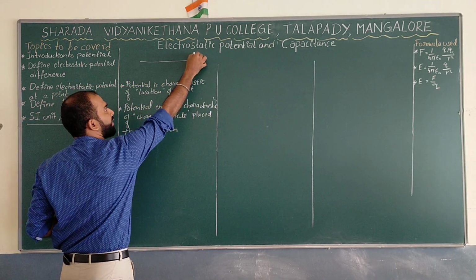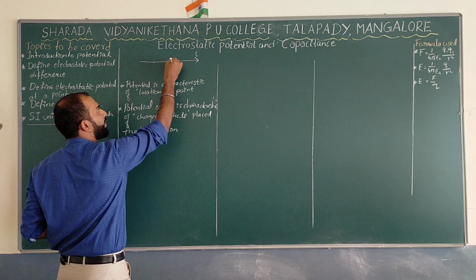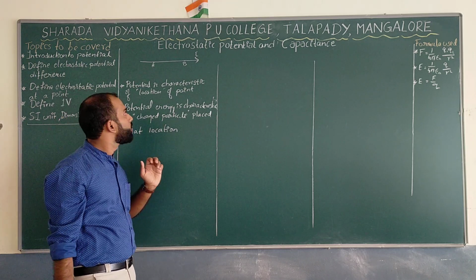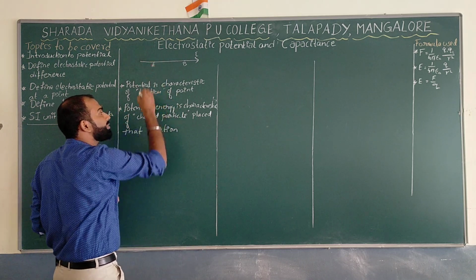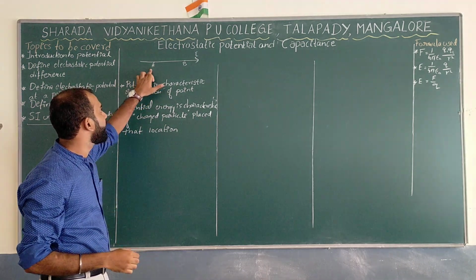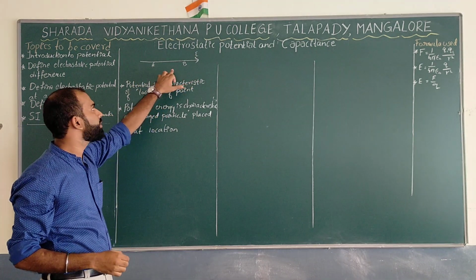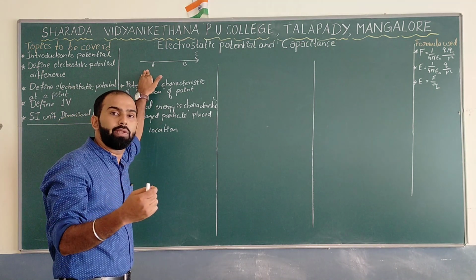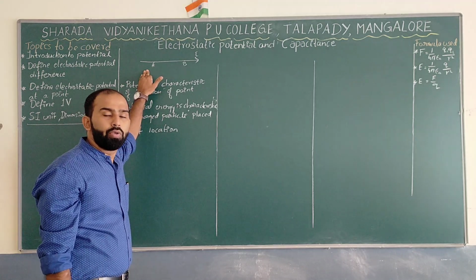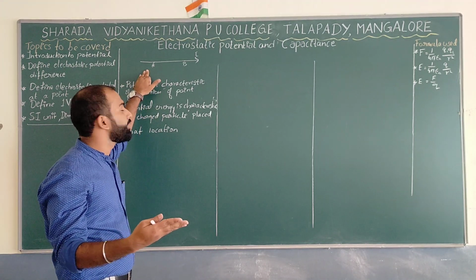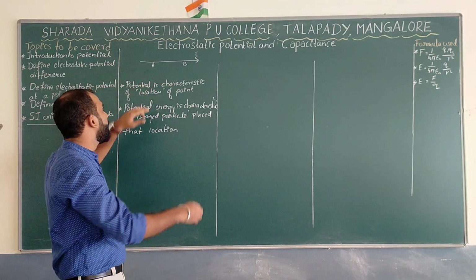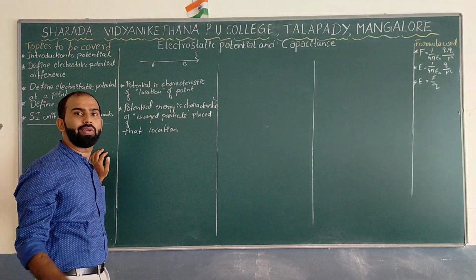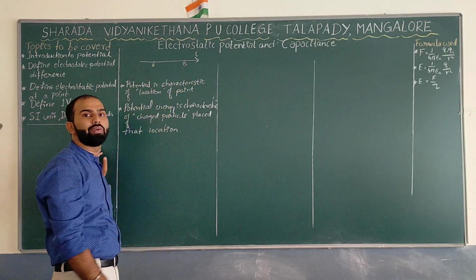So, under the region of this electric field, let us take 2 points, let us say A and B over here. And now, you place a particle with an electric charge at the point A and at the point B as well. Obviously, when you keep any charge under the region of electric field, it experiences a force over here. You know, force is a kind of physical quantity, correct? So now, this gives the quantity of electric field at this particular point under the region of electric field, correct?